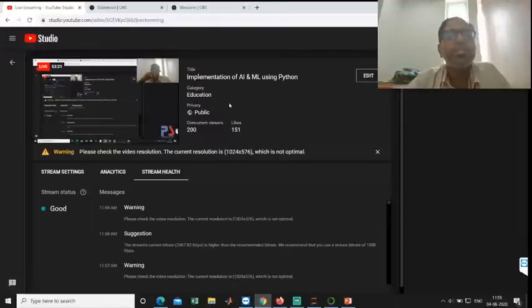the essentials of Python to implement AI and ML. You do not need to learn each and every concept of Python programming. There are certain topics essential for machine learning and AI application development. Those are basic data types, built-in data structures, and functions. If you learn only those concepts of the Python language, that's enough. That is the first step: you must have some basic idea of the Python programming language.